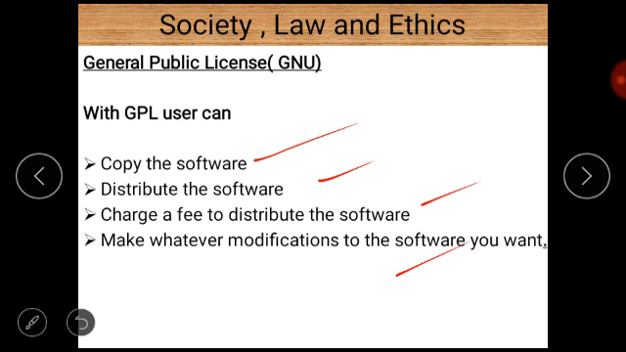And for GNU, there are four important points. You should remember all these four points. First of all, GPL provides the right to copy the software, distribute the software, charge a fee to distribute the software, and make whatever modification to the software you want. So these are the four types of rights provided by GPL.